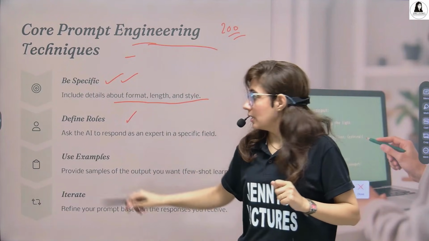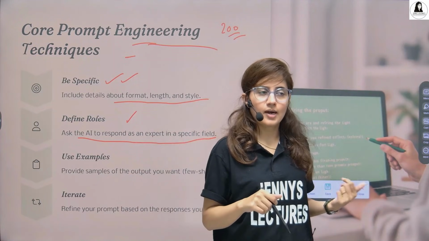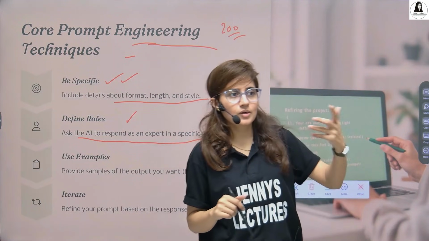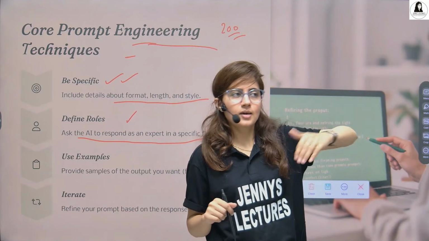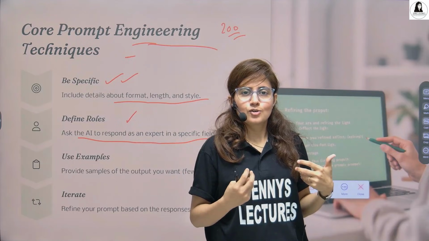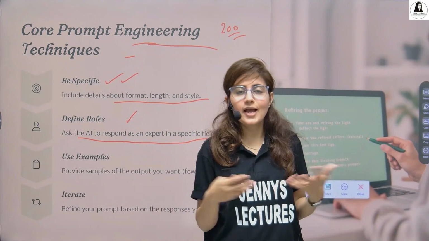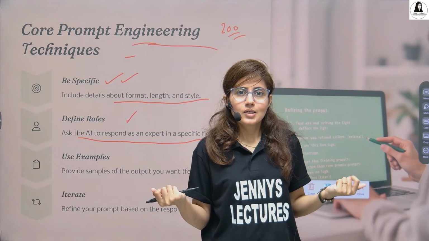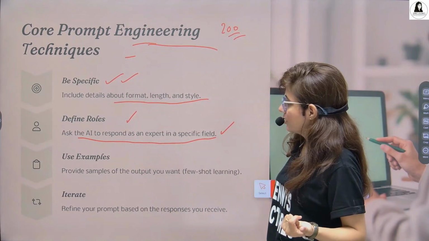Define role. Ask the AI to respond as an expert in a specific field, like we have discussed. Act as a professional teacher, act as a software developer, or act as a digital marketer, act as an SEO expert, and suggest me some tags to widen the reach for this post. So it will give me tags also, right? Like this. So you have to define the roles as well.